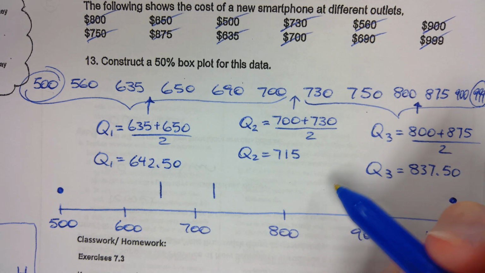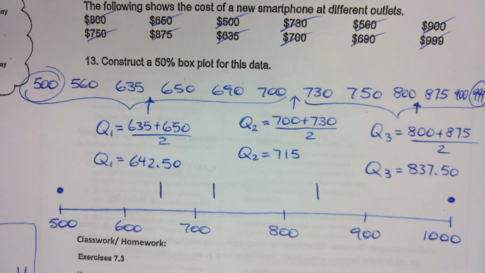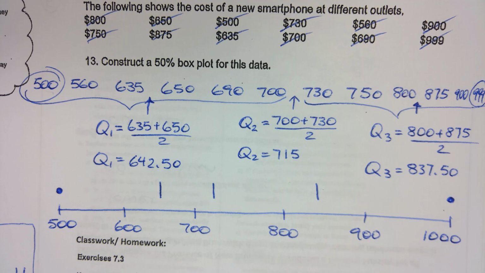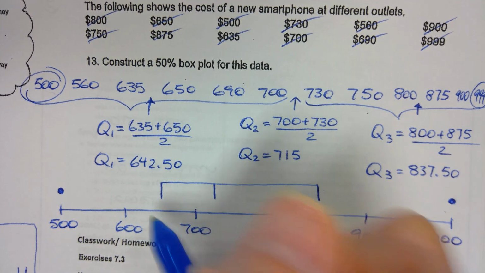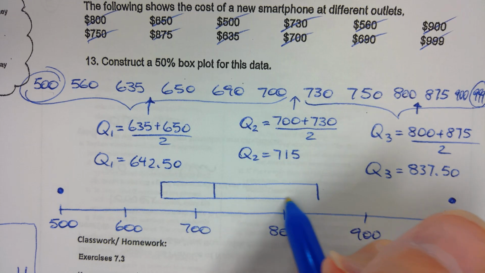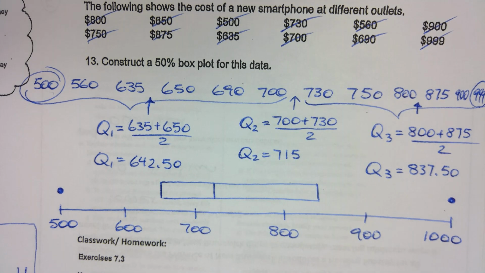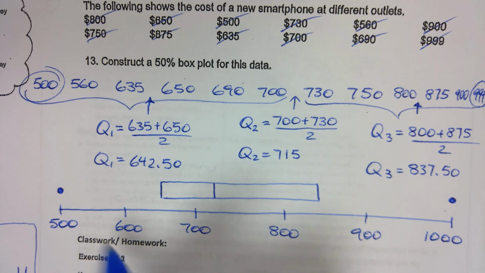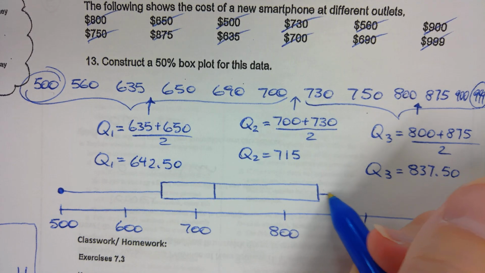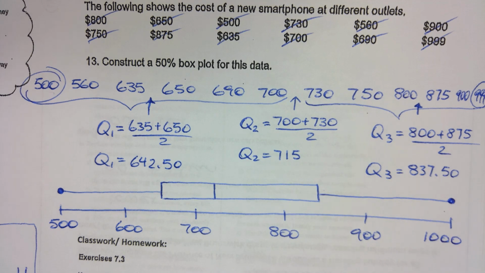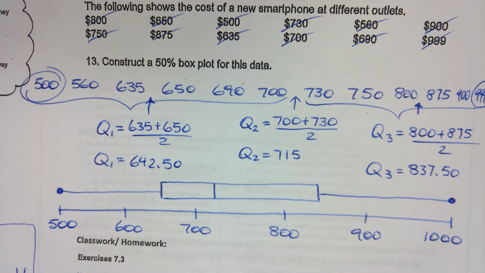I'm gonna draw a line. Remember Q1, Q2, Q3, I'm drawing a line for my box. Okay, now I'm going to draw my box. I'm going to connect those lines to make my box. Right? And then lastly, connect the dot to the box. And there you go.